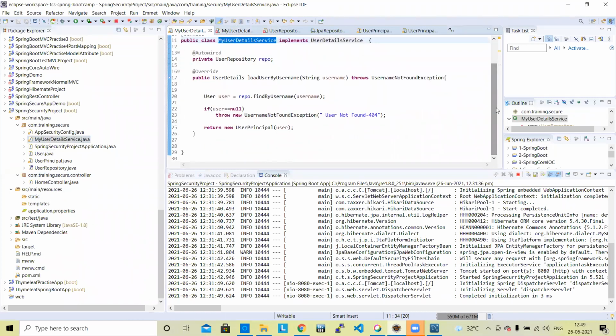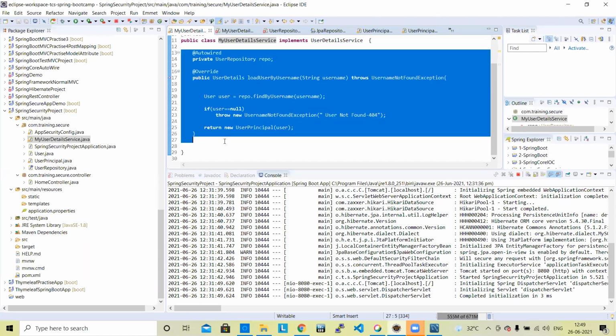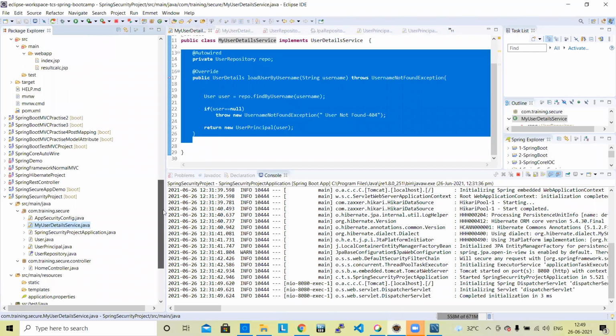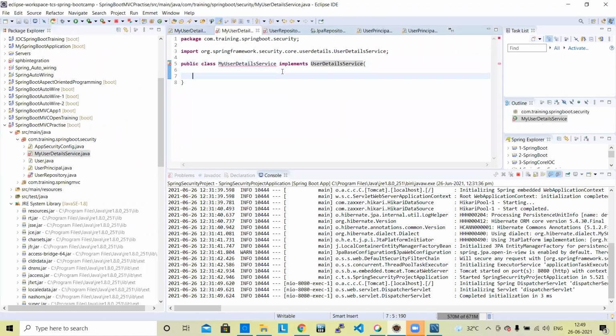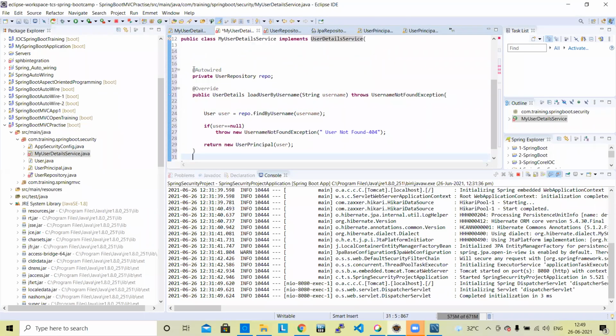Okay, we need to implement load user by name. Before that, let me explain every step, then it will be better for all of you.